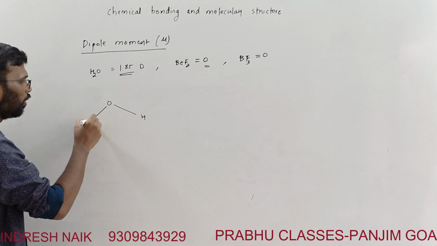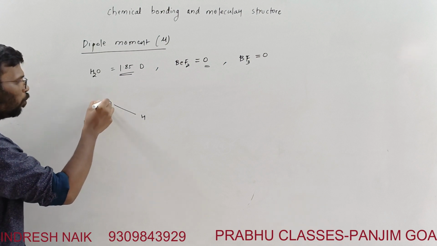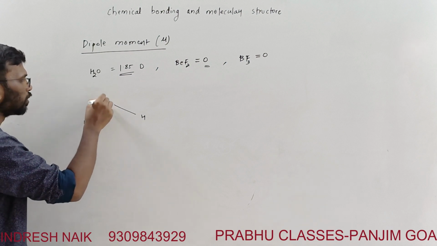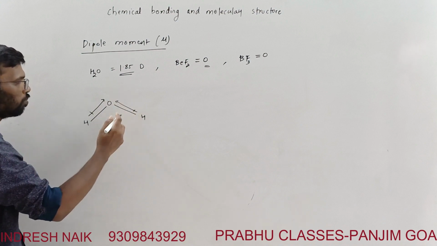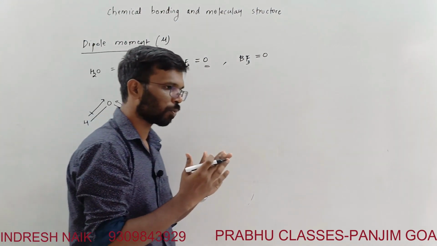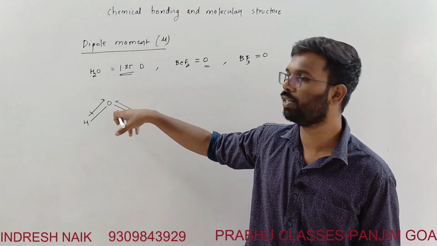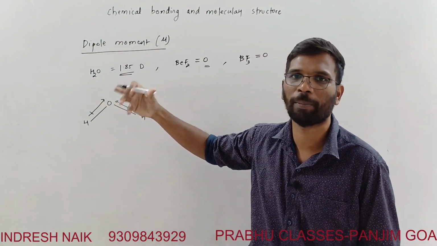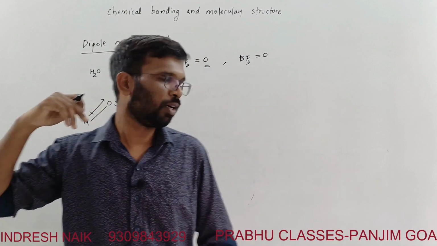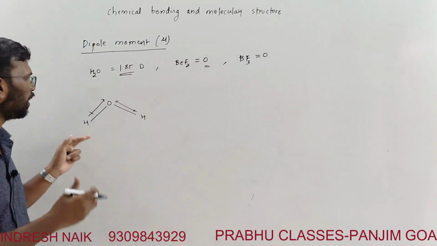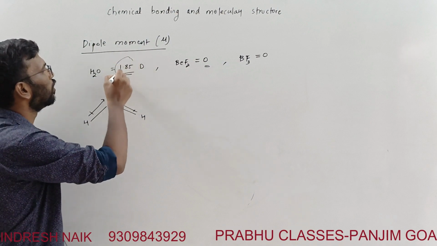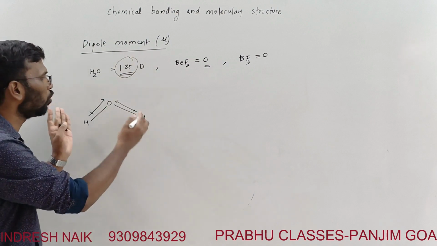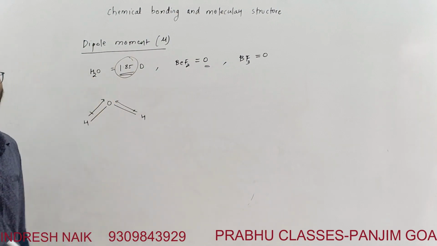If I want to represent the dipole moment of this, it is this: this is negative and this is positive. They are at certain angles, so there is no resultant cancellation of dipoles of the same magnitude. These dipoles are going to add up. That's why this molecule will have some dipole moment, that is 1.85 D.